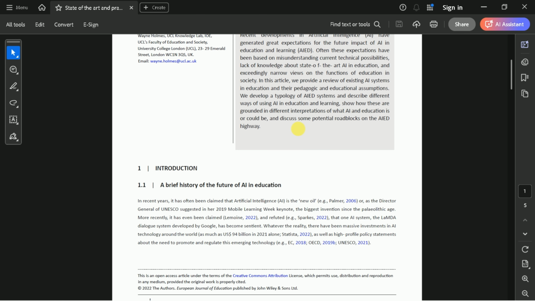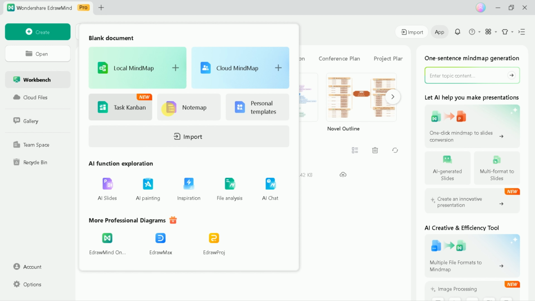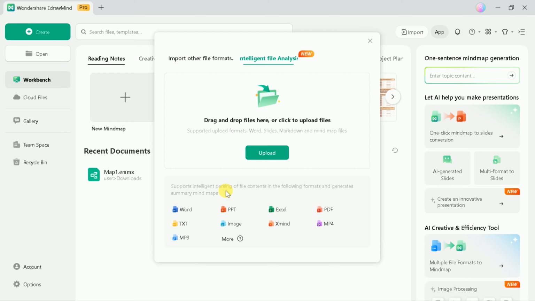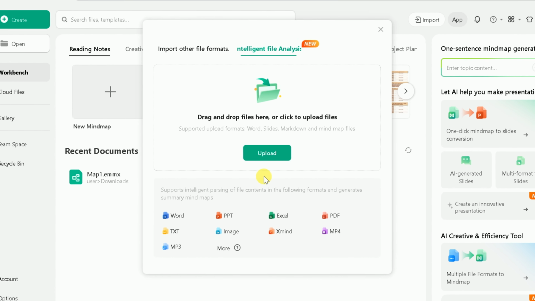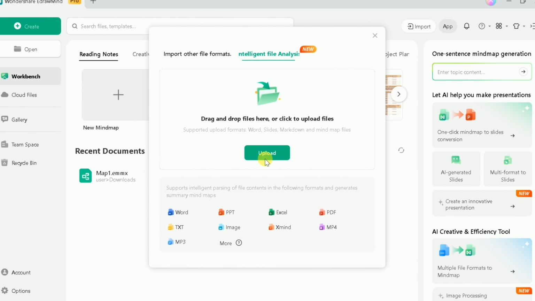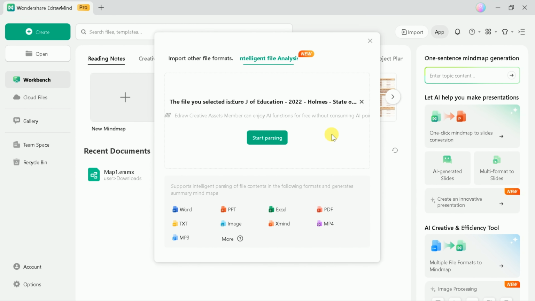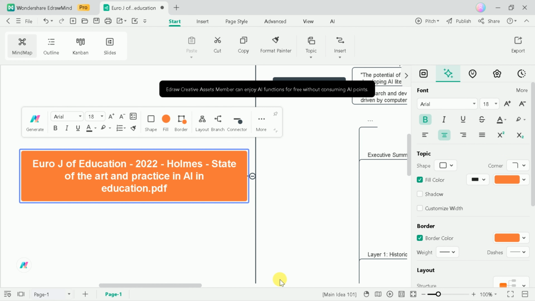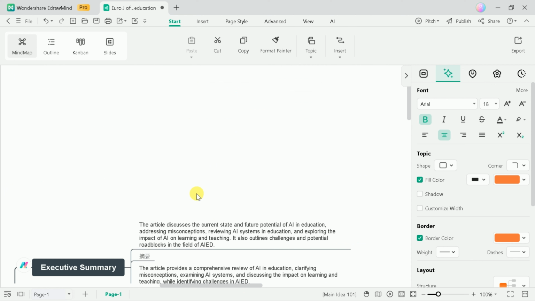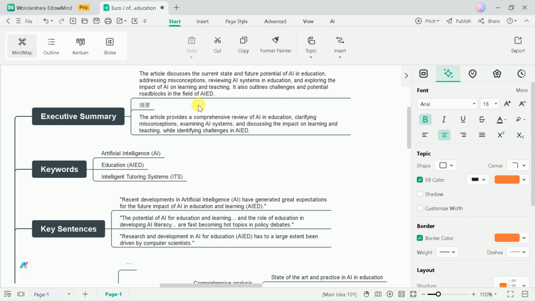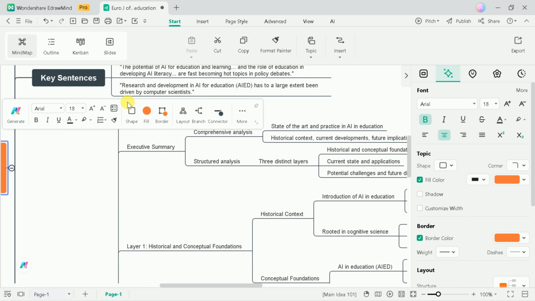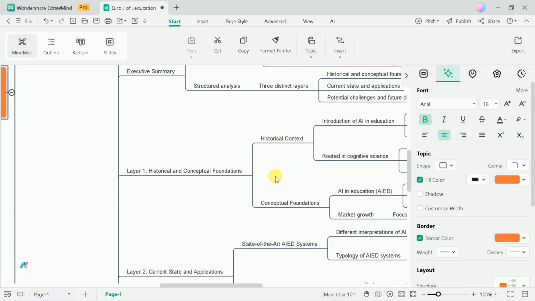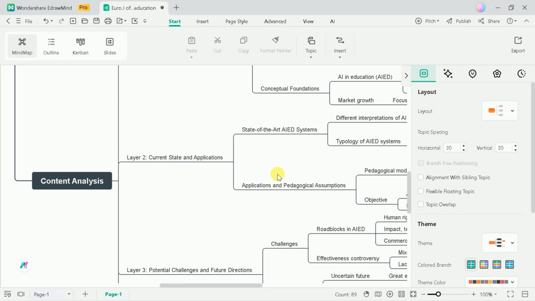EdrawMind also offers a powerful file analysis feature, enabling users to upload documents in formats such as Word, PowerPoint, Excel, or PDF, and seamlessly convert them into mind maps. This feature is particularly valuable for summarizing lengthy academic papers, research articles, business reports, or other complex documents, breaking them down into clear, concise, and visually organized mind maps.